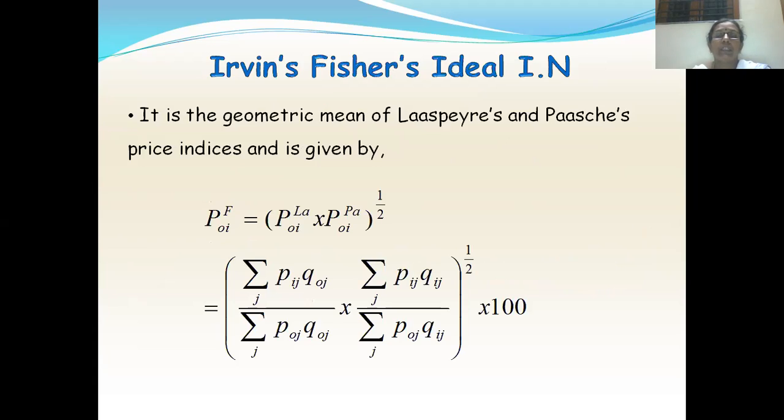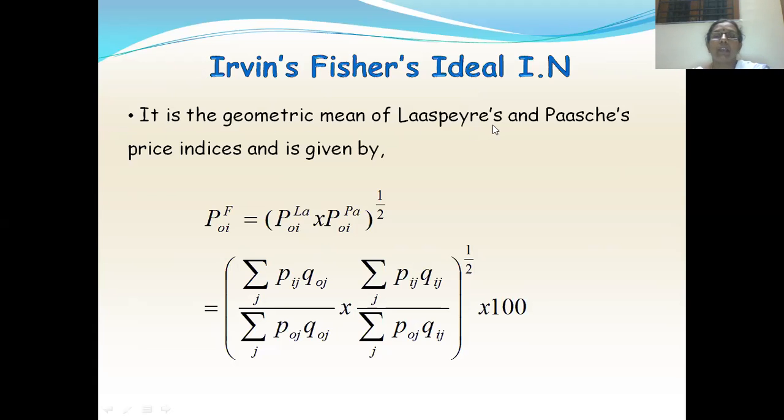Next we have Fisher's index number, or Irving Fisher's ideal index number. The Drobisch-Bowley index number is the arithmetic mean of the Laspeyres and Paasche index numbers. Fisher's index number is the geometric mean of the Laspeyres and Paasche price indices. So that is what is mentioned here.